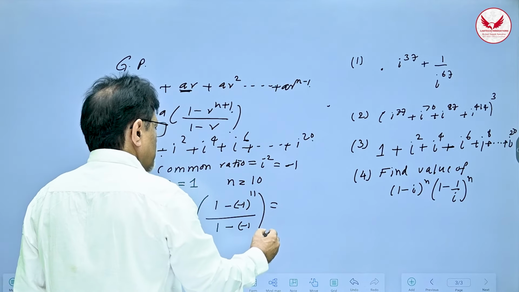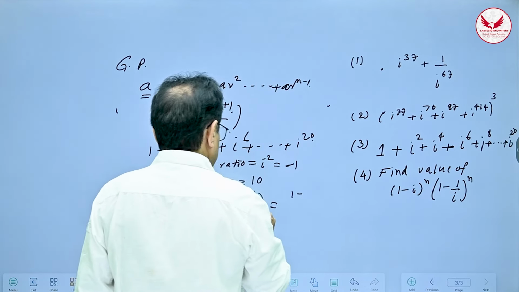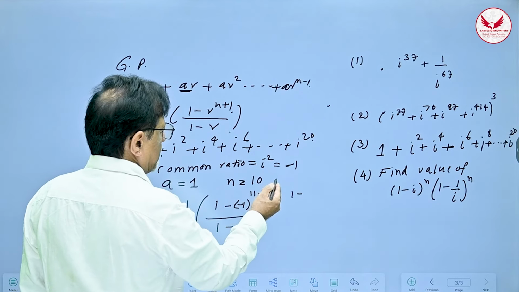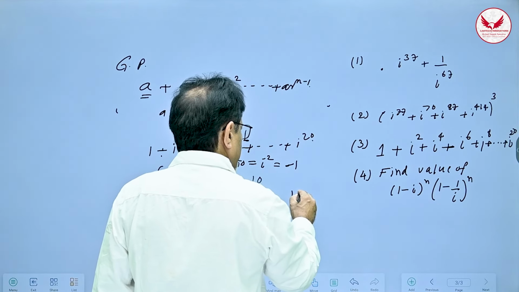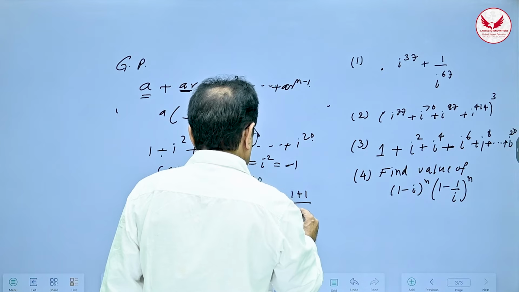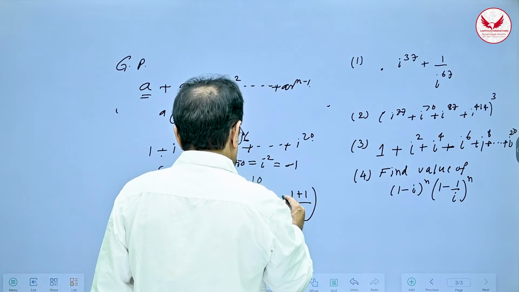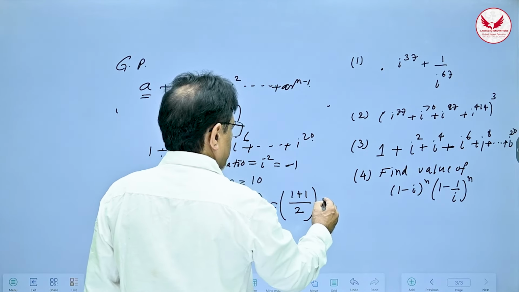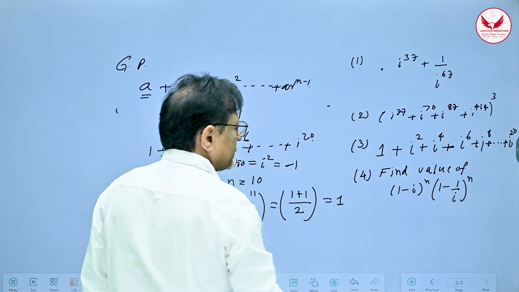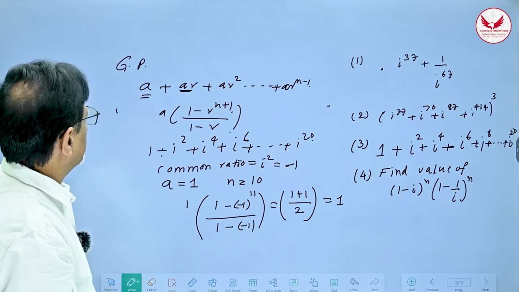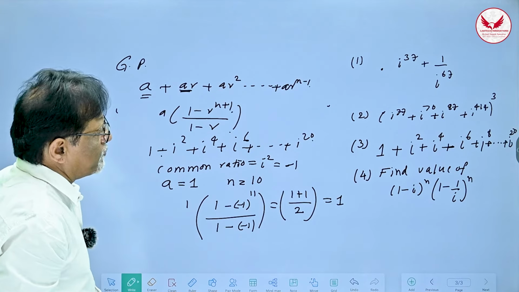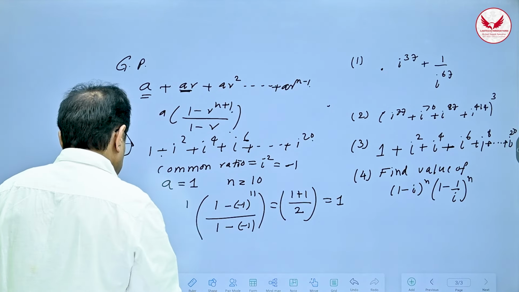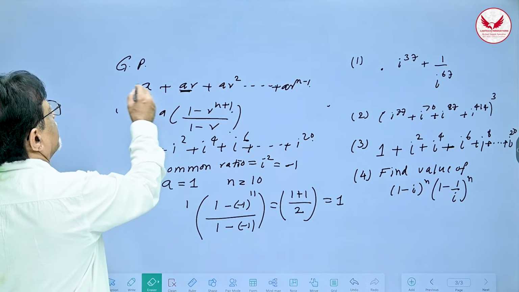So that gives you 1 minus 1 raised to 11. 11 is an odd power, so it will be minus, so minus will become plus, and this will become what? 2, correct? So therefore this whole thing is equal to 1. Correct? Which is a nice problem, okay? Which involves the concept of geometric progression, which you should revise before doing this problem, okay?